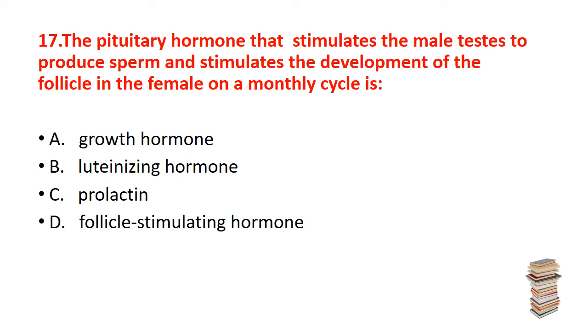Now, the question number 17. The pituitary hormone that stimulates the male testes to produce sperm and stimulates the development of the follicles in the females on a monthly cycle is, the option is A, growth hormone, B, luteinizing hormone, C, prolactin, D, follicle stimulating hormone. The correct answer is B, luteinizing hormone.